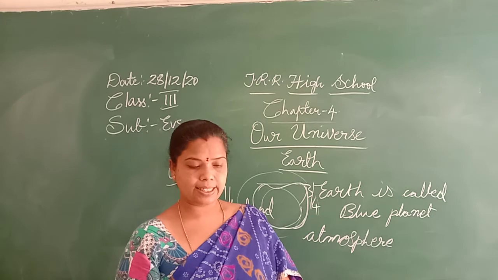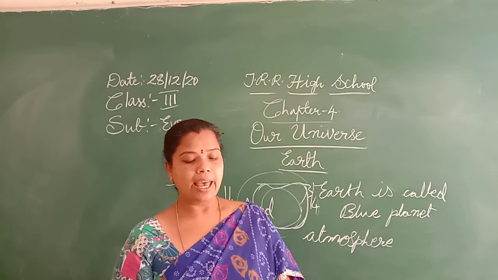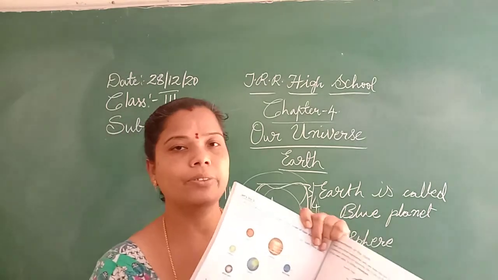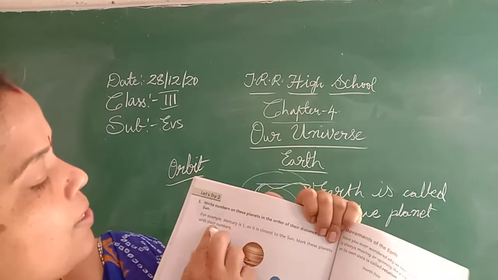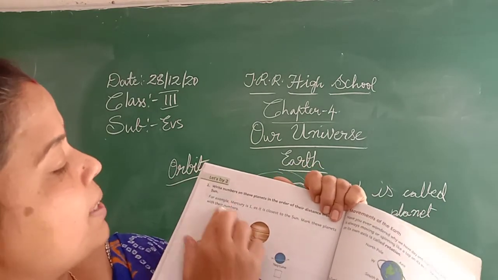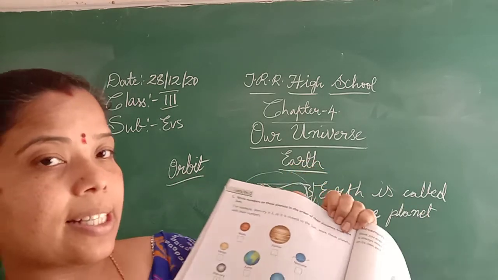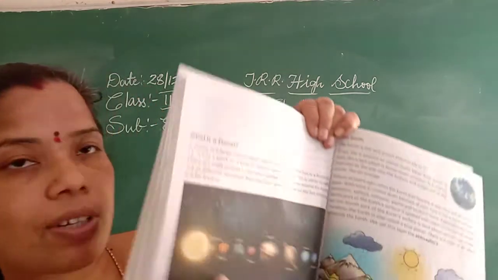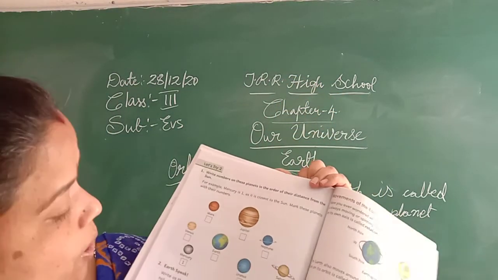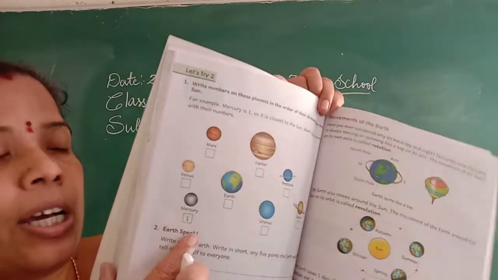We will discuss the other topic in the next class. Now let's try to number the solar system. Write the numbers of these planets in order of their distances. One example is done for you. Mercury is the first.